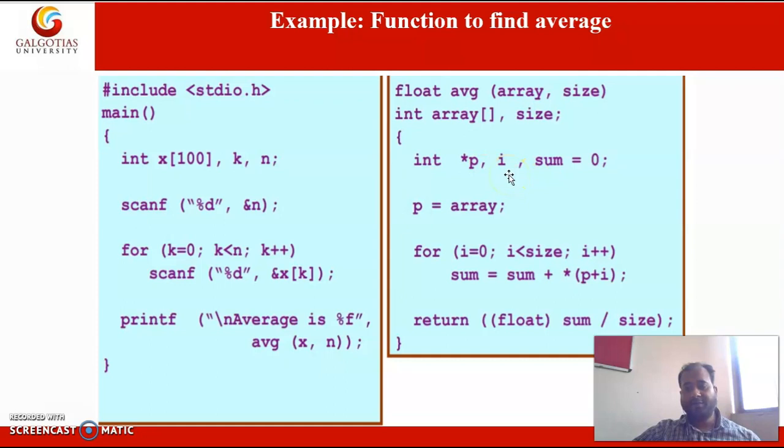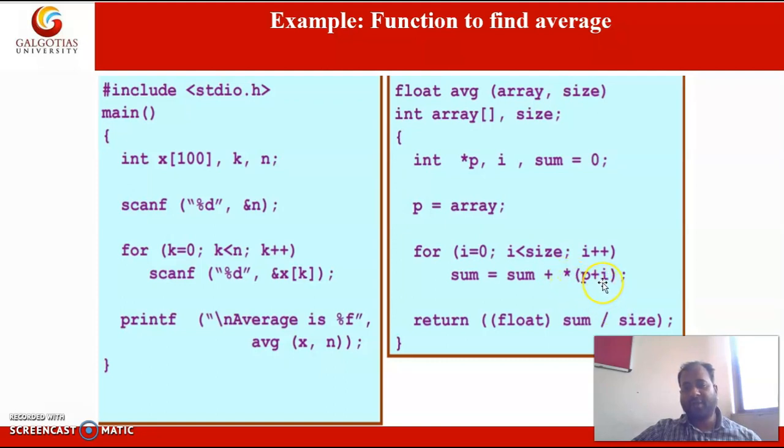i is used as the iterative variable for the for loop, and sum is used for calculating the average, for summing the values. So here p is storing the starting address, the index address of the array, and using the pointer variable I am summing the values of the array.